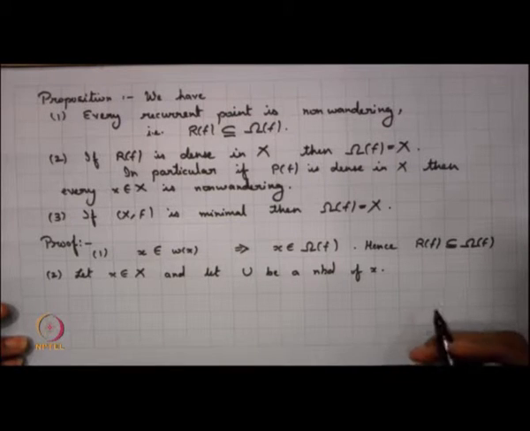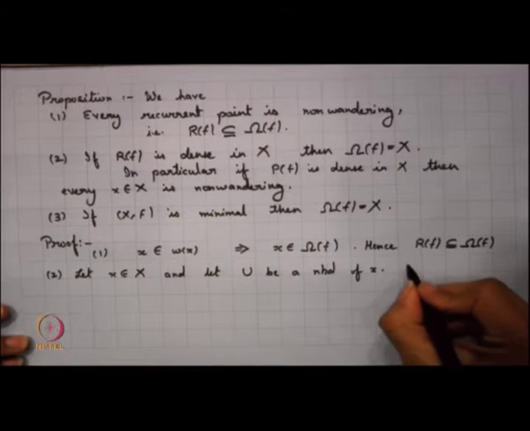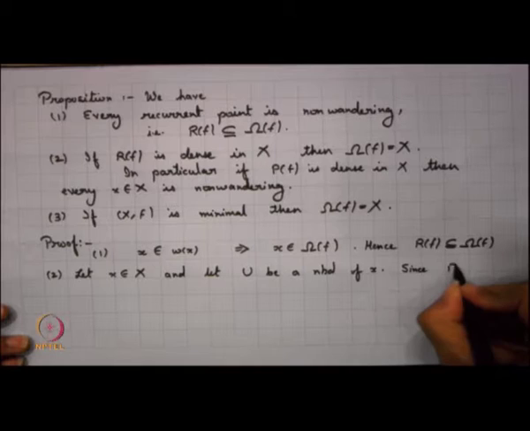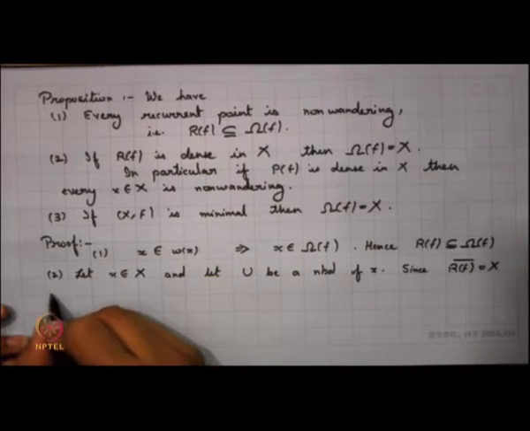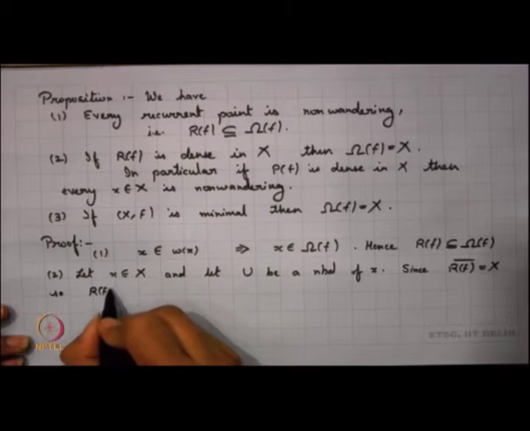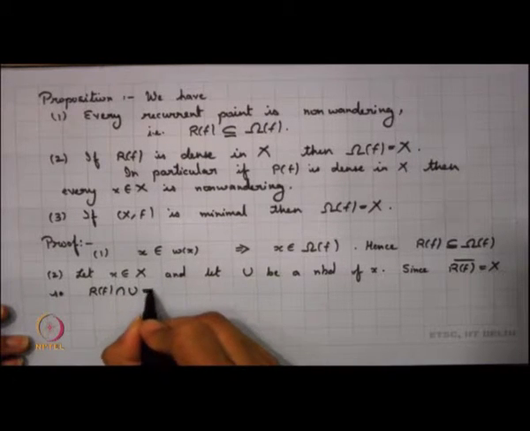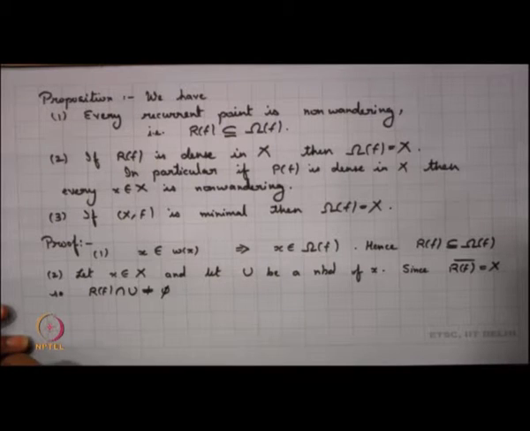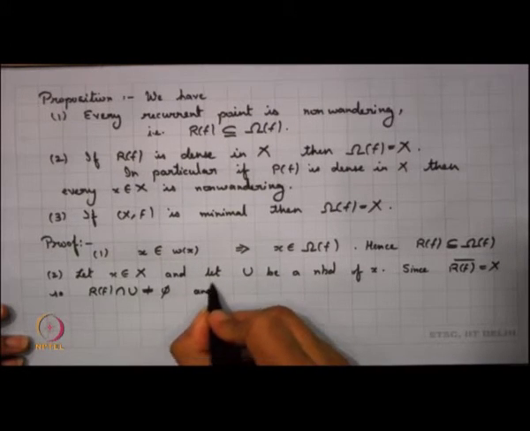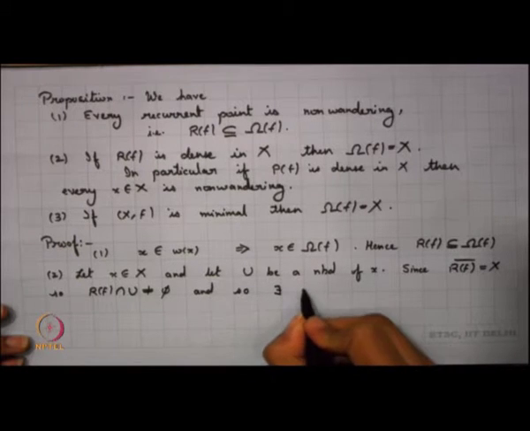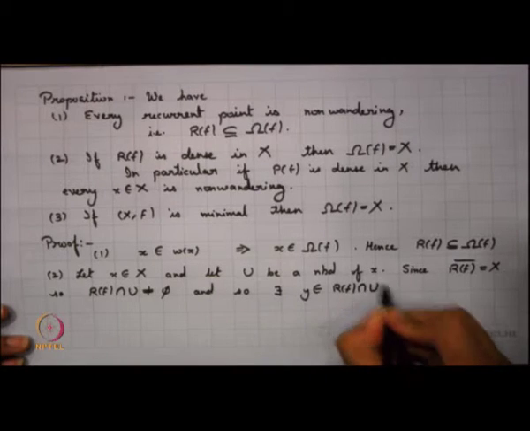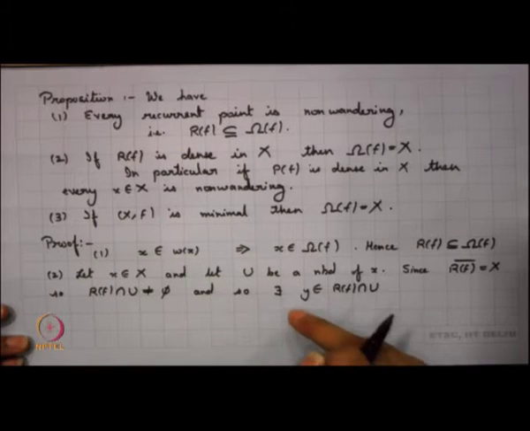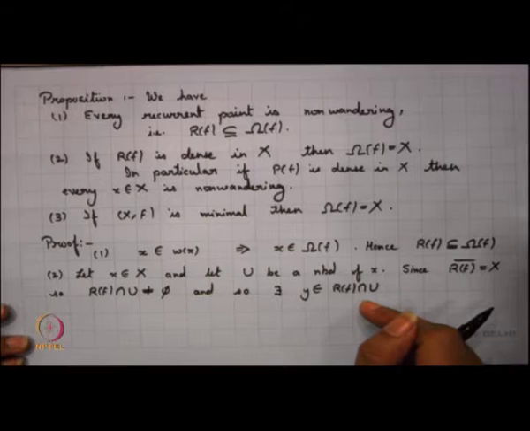Then we know that Rf is dense in X, right, since Rf closure is the whole of X, right. So, Rf intersect u is non-empty, right, and in fact, I can take some point y in Rf intersection u. So, that means there is a point y in u which is recurrent, and what does that mean?